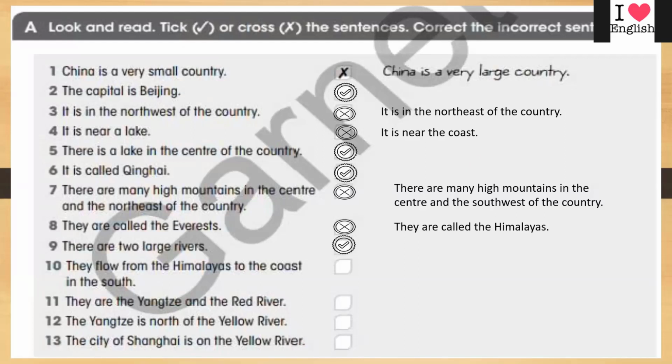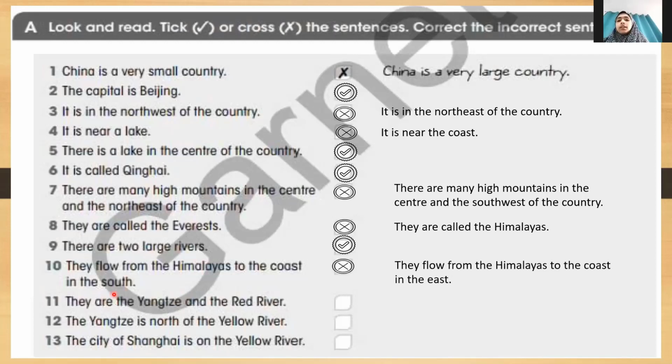They flow from the Himalayas to the coast in the south. It's wrong. They flow from the Himalayas to the coast in the east. So when we say they flow, what do we mean by they here? Yes, we mean rivers here. This is they. Okay. Who can tell us number 11?